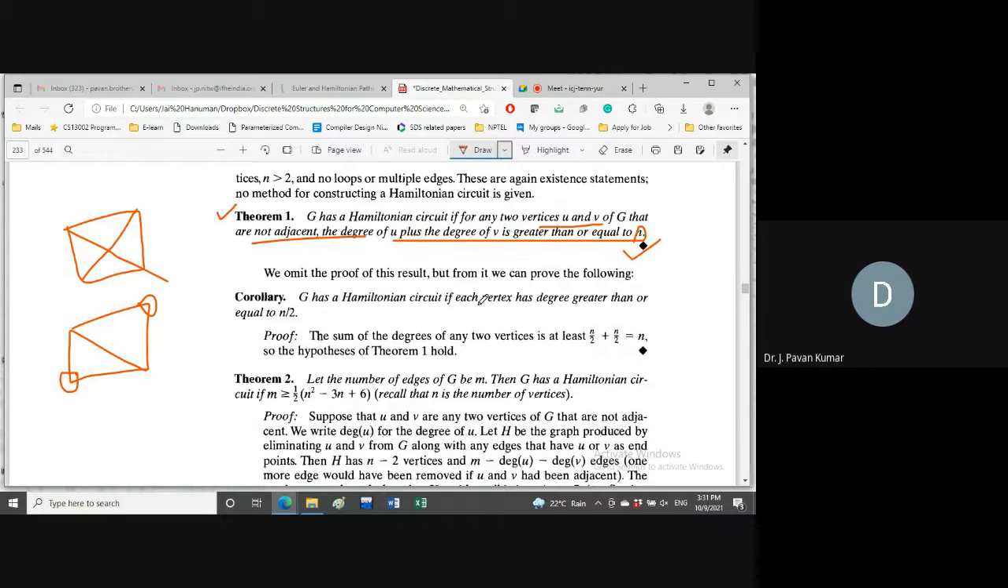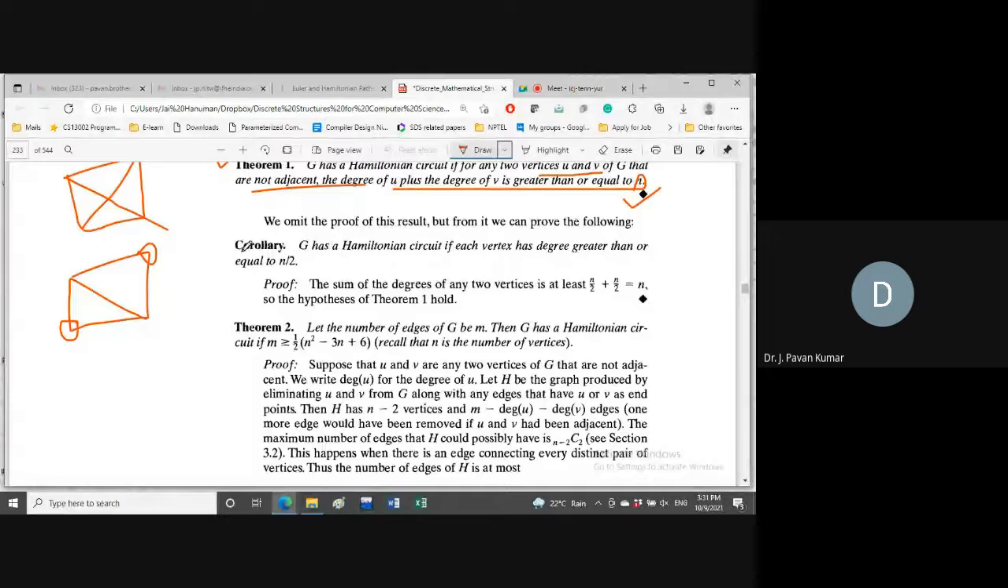Based upon one theorem we could deduce another thing, and that is called a corollary. This is just a theoretical computer science related thing. Theorem means some significant result. Corollary means something we can deduce based upon this theorem.